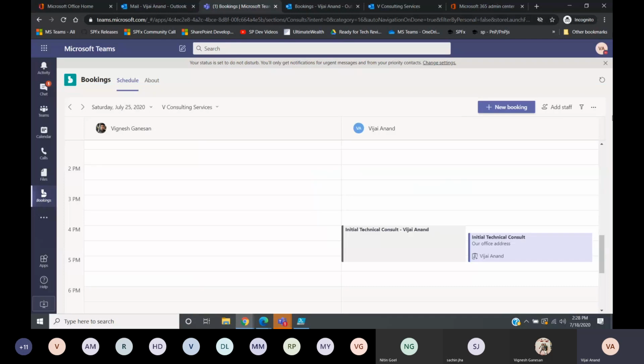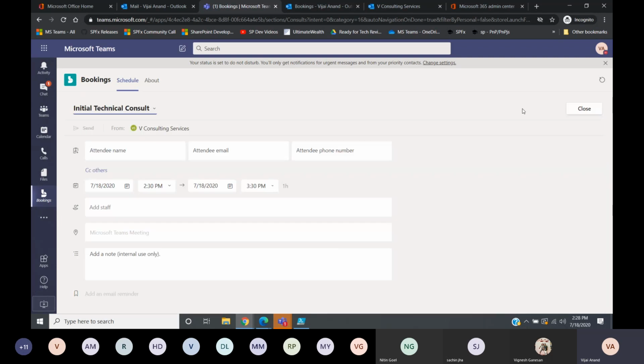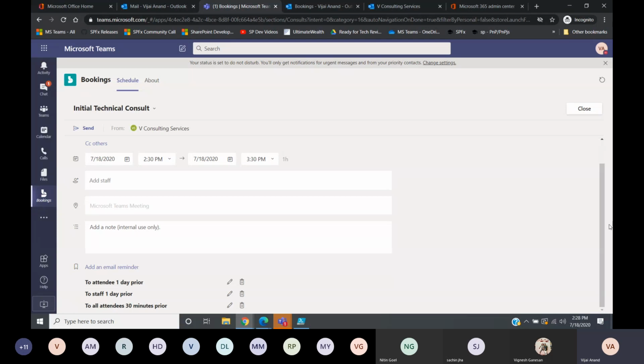Also, being a scheduler or an administrator, if I want to book a new appointment, I can come here and book it. It is exactly the same thing, except instead of the customer booking it, if you have customer care, they can use Teams directly and book the appointments.